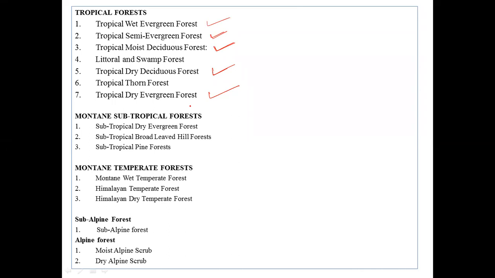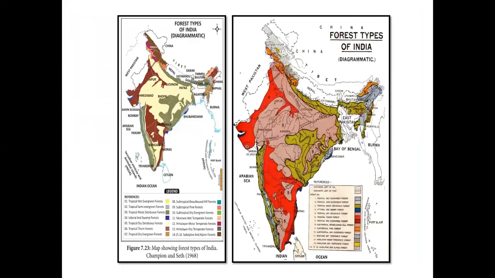And it is very difficult to remember the distribution and all those things. But generally they're not going to ask you the distribution pattern and everything, but they're going to ask you the numerical value as well as examples for these forests. Okay, and here if you observe in this slide, the map. These are all the 16 subgroups we have mentioned, starting from the tropical wet evergreen to the subalpine and the alpine forest.